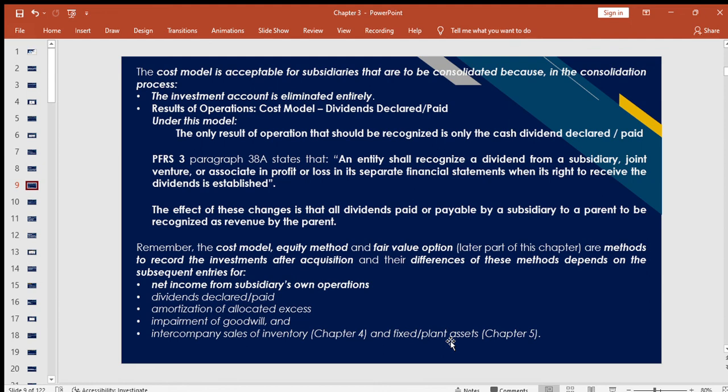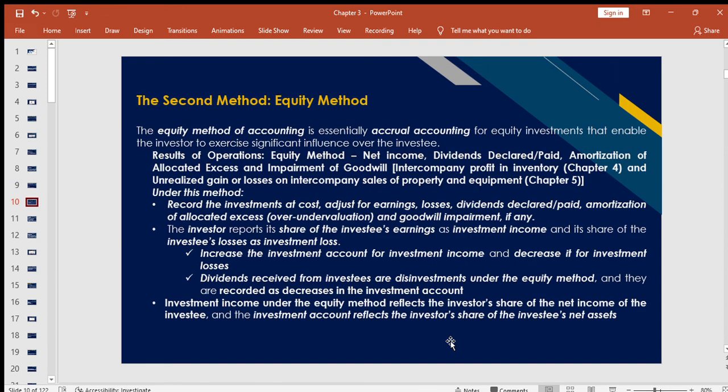Their differences depend on the subsequent entries: the net income, the dividends declared, amortization of allocated excess, and impairment of goodwill, which you saw earlier in our table. Before I discuss this, I think we'll have the second method discussion in my next recording.